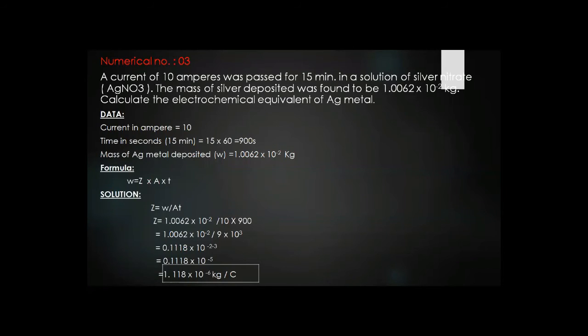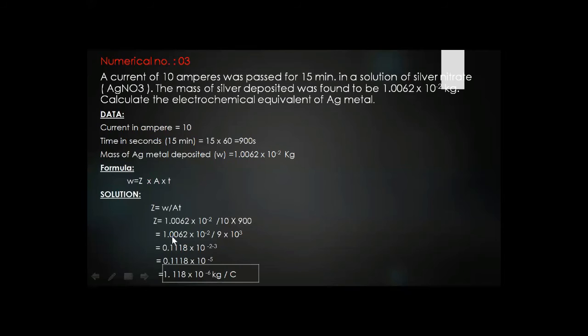By this formula we can find out the electrochemical equivalent of any metal. So now the solution. Z is equal to the value of W, 1.0062 × 10 raised to power minus 2, divided by the current in ampere, which is 10. So we are placing the 10. Time in seconds is 900 seconds. So we are placing the value 900. So simply what we will do.